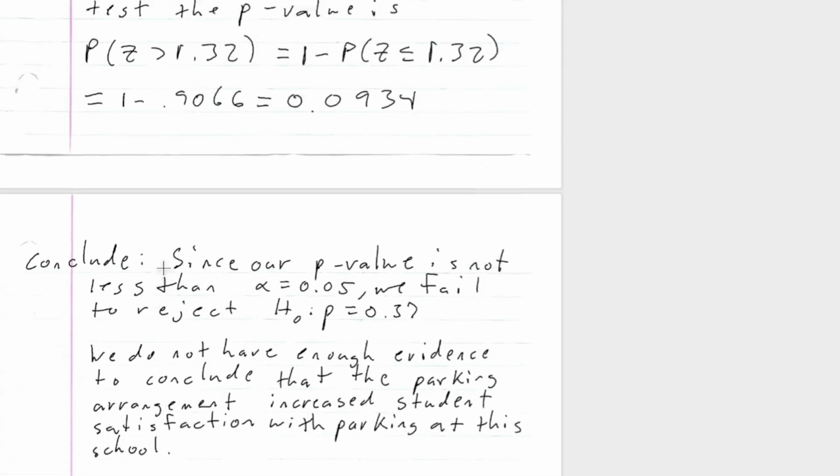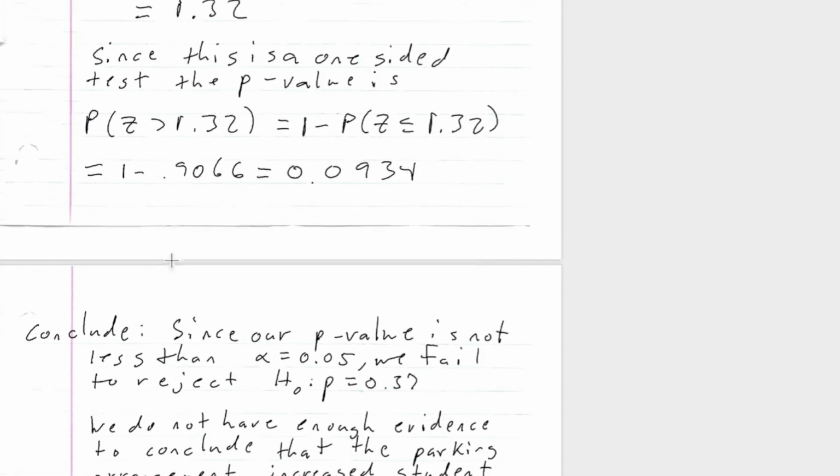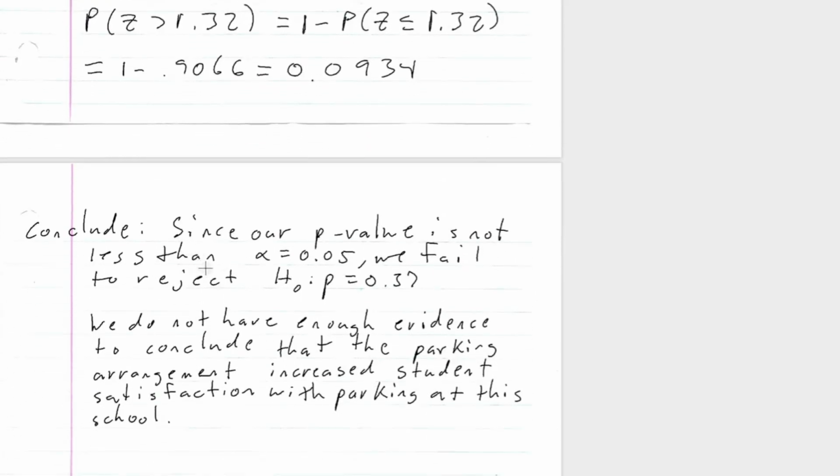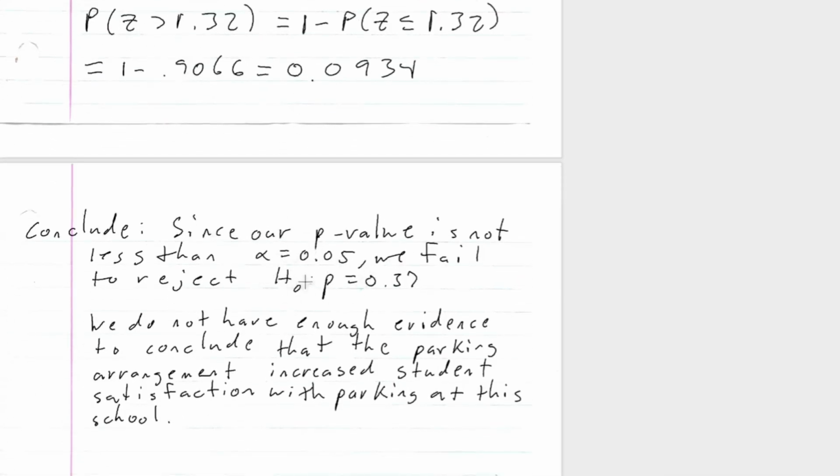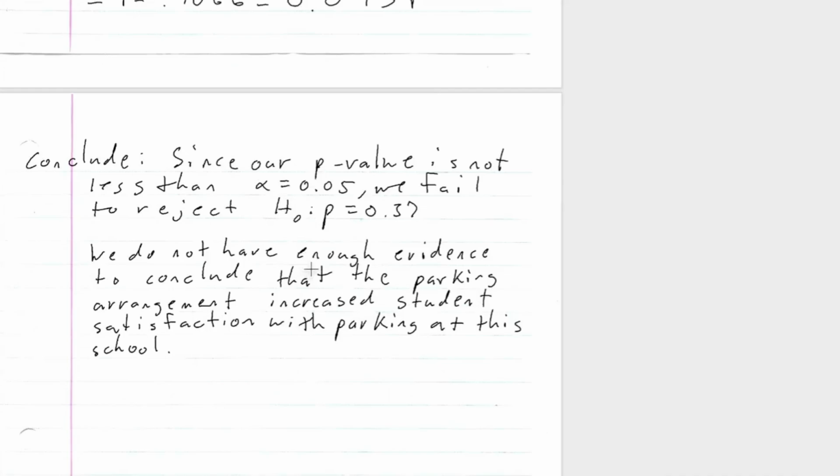Okay, so the objective to accept the alternate hypothesis is to get that p-value to be less than that significance level. That is the objective, to say that the alternate hypothesis is true.